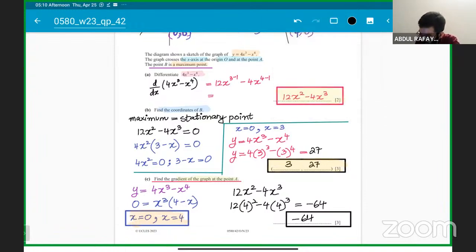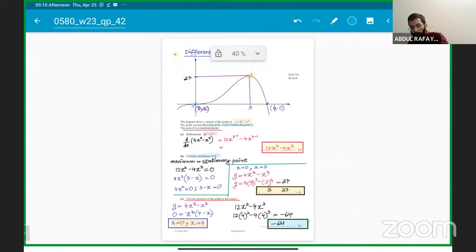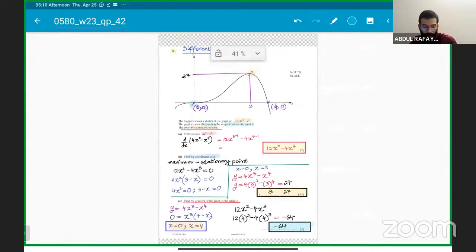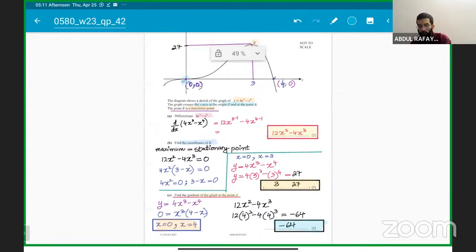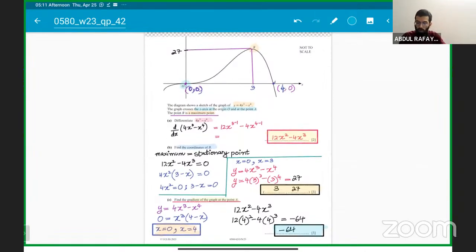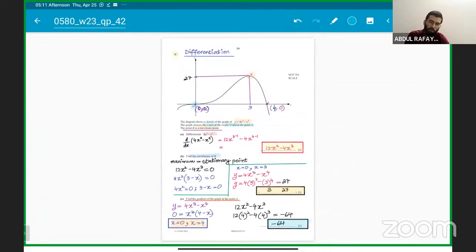Let me know how many got this. Clear guys, understood? Following, no questions, no issues. Clear, everyone understood this guys? So question number 9 is also done, which talks about the differentiation. They are testing on how to differentiate, how to find the stationary point as well, and they are testing whether the student knows the basic concepts that they can find the gradient or not. Okay, so let me know everyone if everyone got question number 9 as well. Clear? Understood?